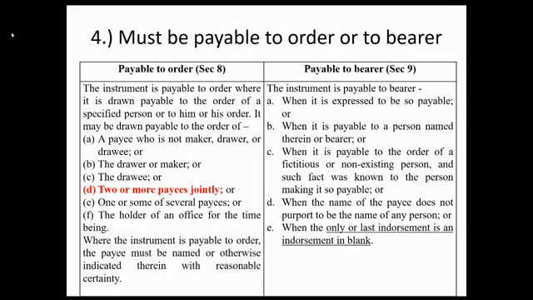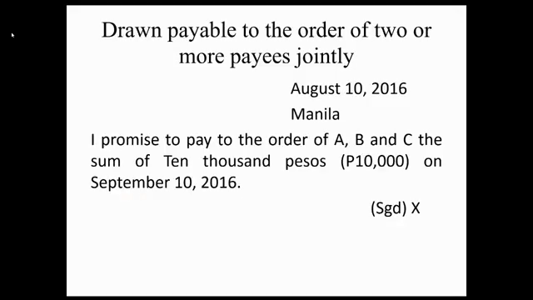Letter D, two or more payees jointly. Example, August 10, 2016, Manila. I promise to pay to the order of A, B, and C the sum of 10,000 pesos on September 10, 2016. Signed X. Okay, A, B, and C are joint payees.